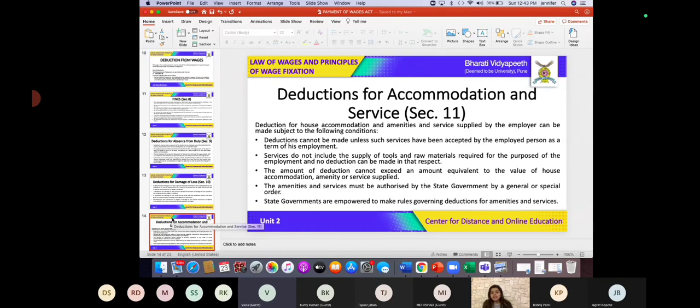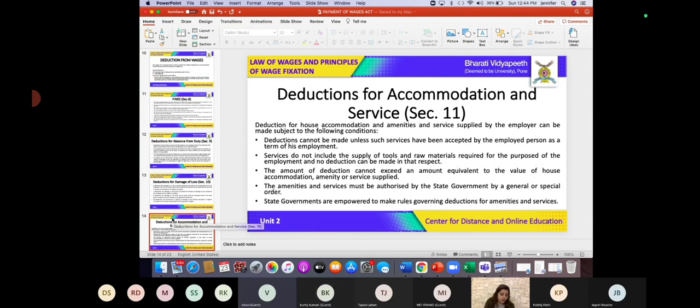We have studied that if accommodations and services have been provided by the employers and accepted by the employees, then in that case scenario, deductions are also going to be considered as valid.